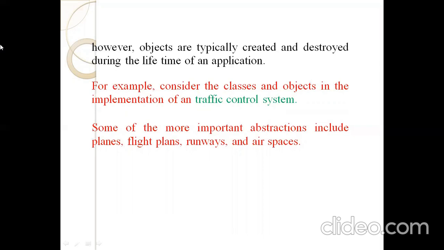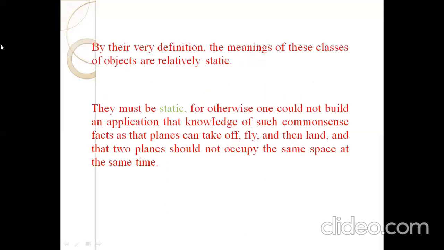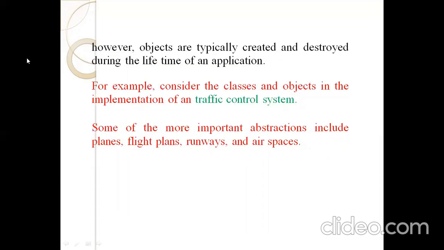For example, consider classes and objects in the implementation of traffic control, that is an air traffic controlling system. Some of the more important abstractions included in the air traffic control system are planes, flight planes, runways and airspaces. These are the abstractions, meaning these are the classes included in the air traffic controlling system. By verifying the definitions, the meaning of the classes of objects is relatively static. Flight is static, runway is static, airspace is static.